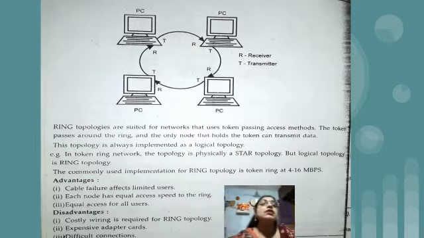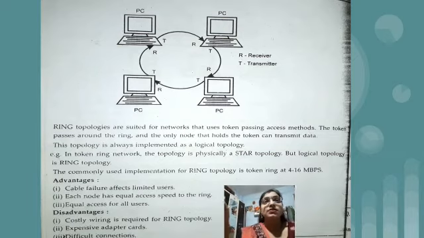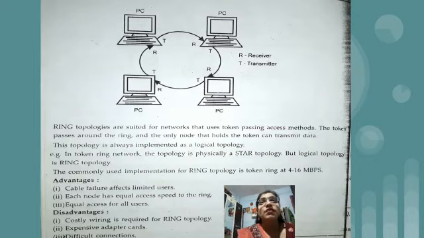Difficult connection means as the number of nodes increases, the loop also increases, and then there will be chances of clashes if we skip one particular node. So these are the disadvantages.